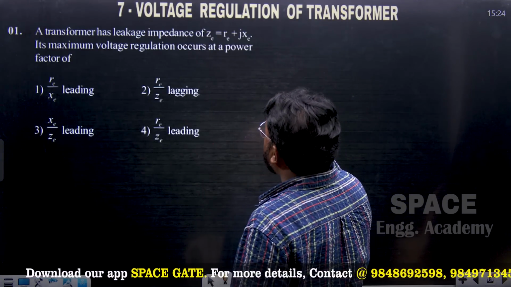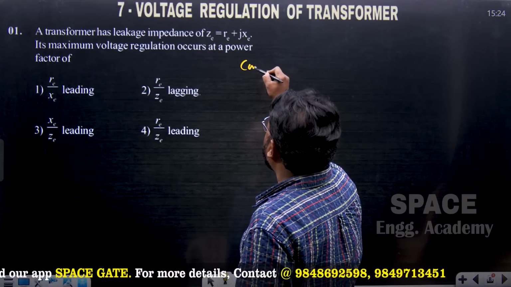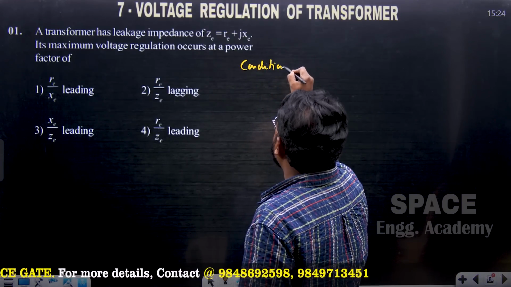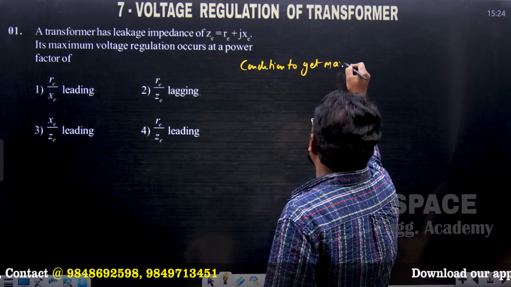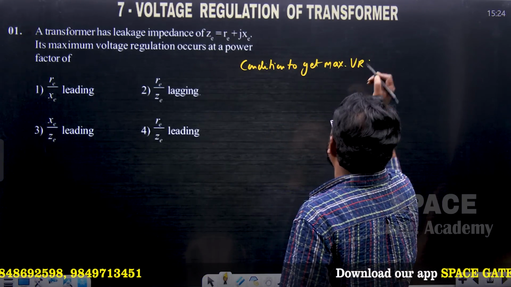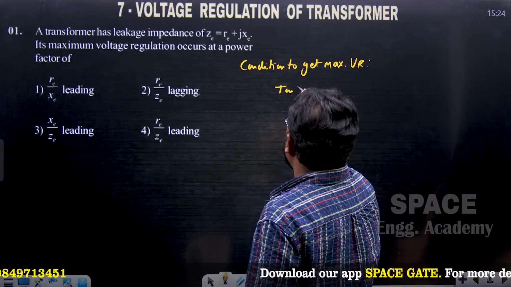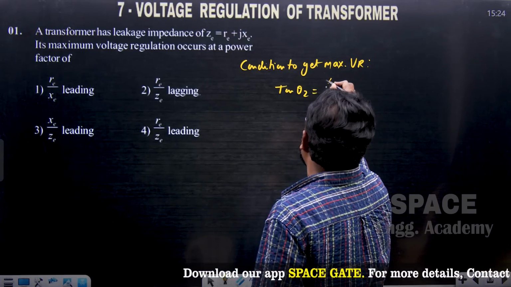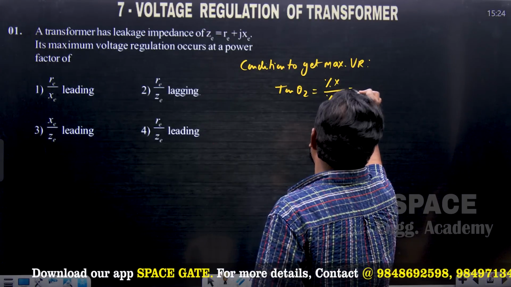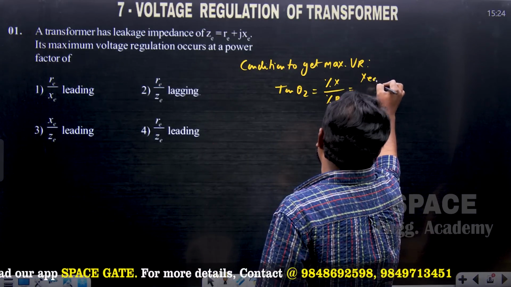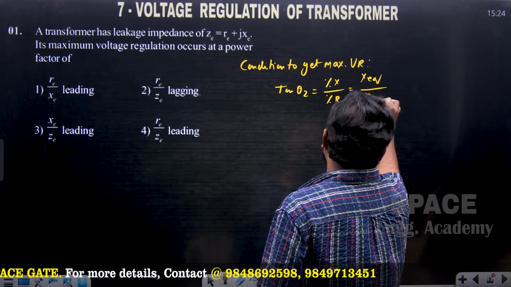And the condition to get maximum voltage regulation is tan theta 2 equal to percentage X divided by percentage R. So this also we can write as X equivalent divided by R equivalent.